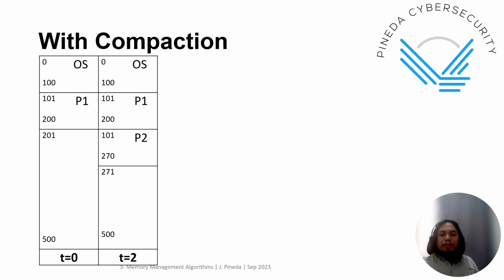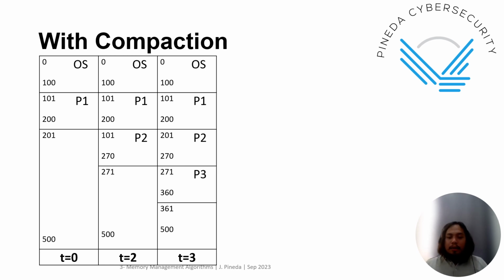And then at time 2, you have P2, so you have 101 to 270. So 70 is the requirement. Now at time 3, you have your P3. So the order would look like this.